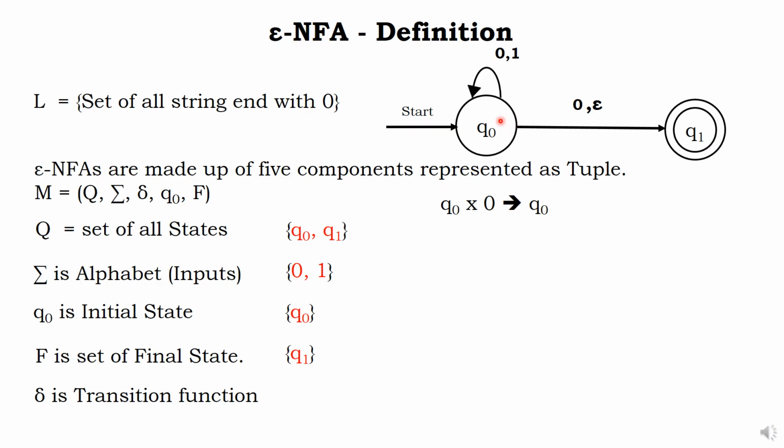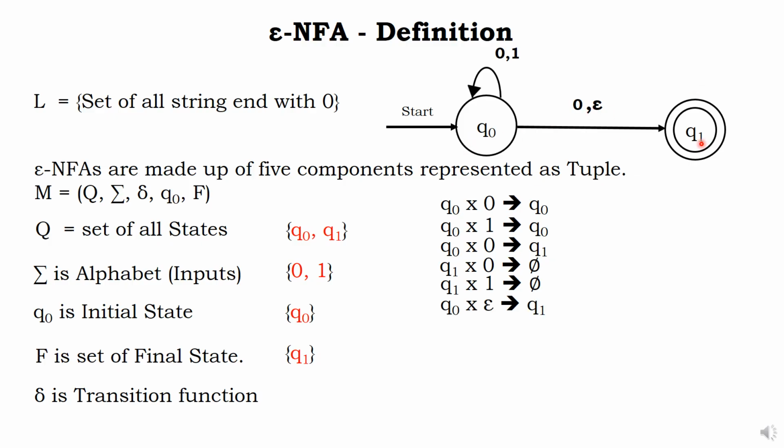For Q0, 0, it is Q0. One more is there. Q0, 0, one more is there. For Q0, 1, it is Q0. For Q0, 0, it is Q1. For Q1, we'll discuss epsilon later. For Q1, 0, nothing is there, null. For 1 also nothing is there. Now let us come here. Q0, without any input, it will go to Q1. That's called epsilon. It is Q1.